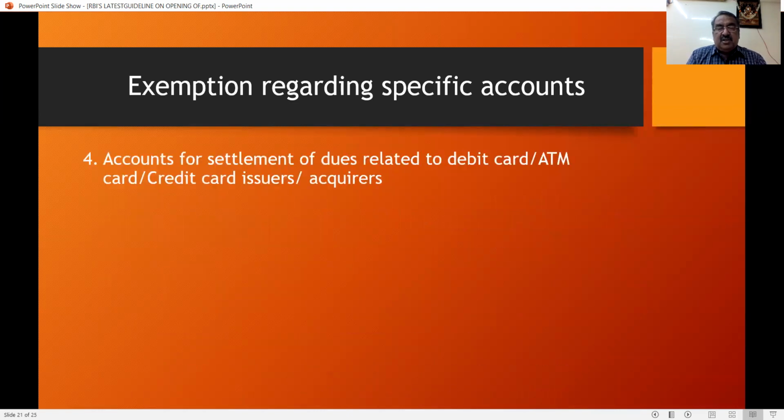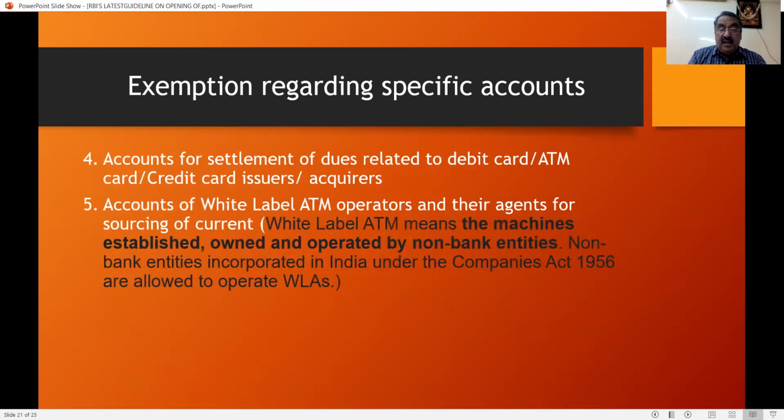Accounts for settlement of dues related to debit card, ATM card, credit card issuers, acquirers, and accounts of white label ATM operators and their agents are also allowed. What is a white label ATM? It means the machines are established, owned and operated by non-bank entities. That is, they are giving the ATM up to private persons, but the ATM machines are owned by non-bank entities. So non-bank entities incorporated under the Companies Act of 1956, or now 2013, are allowed to operate white label ATMs.